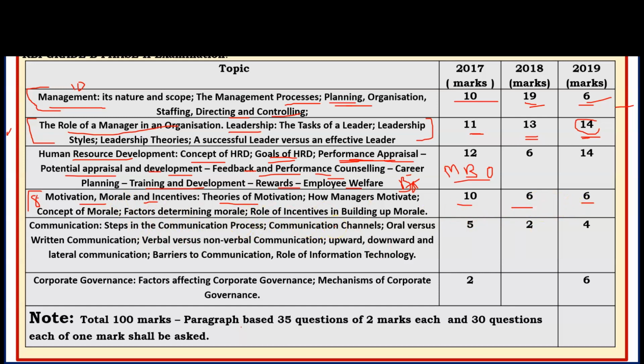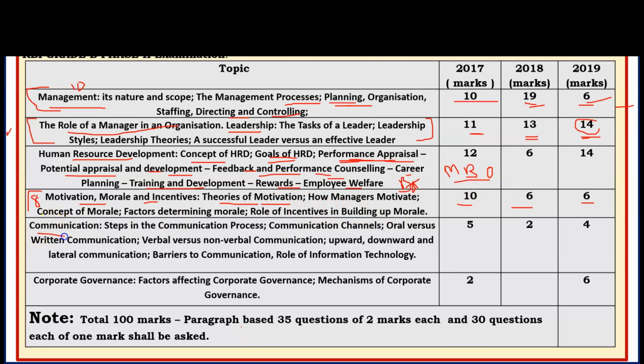Similarly to leadership, theories of motivation are also important. Morale concept-based questions were asked for 1 or 2 marks, not much, but theories of motivation are the main target area of the questions. At least you must learn all the theories, who has given the theory, and the names of the theories. These are the important things you have to take care of in this chapter.